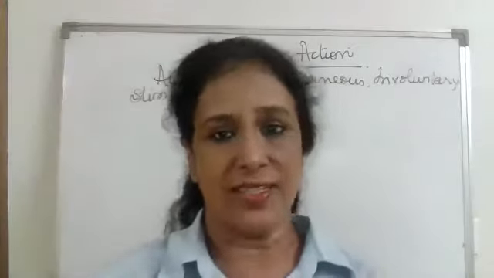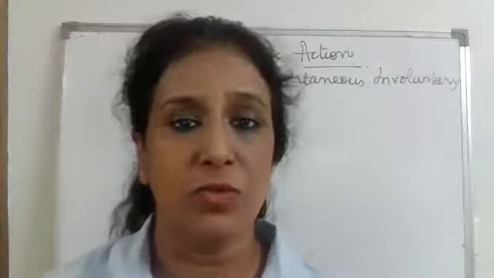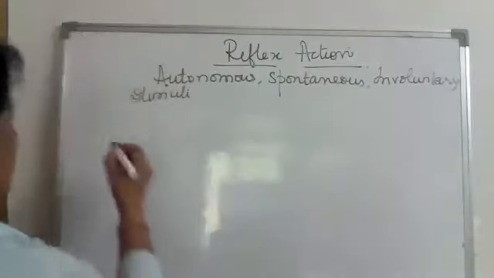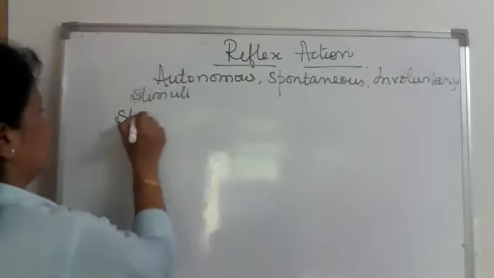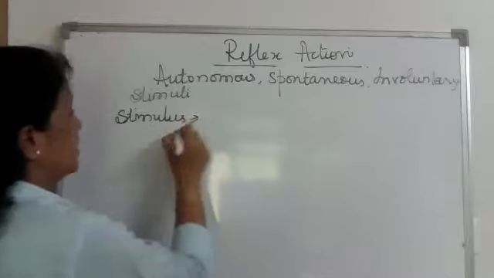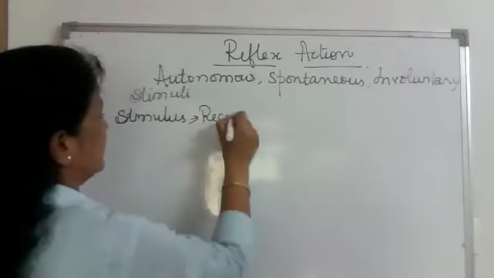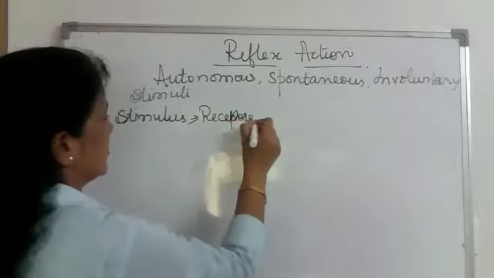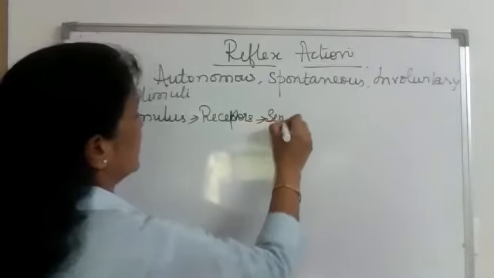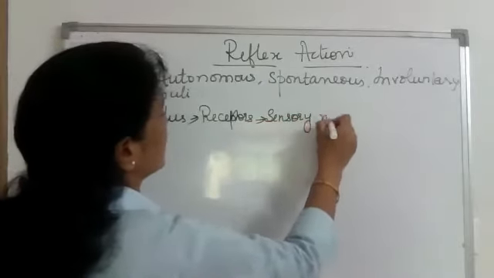Now, how are reflex actions different from any other action or movement occurring in our body? The normal action is like this. Stimulus is always received by receptors. From the receptor, it is transferred in the form of impulse by the sensory nerve.